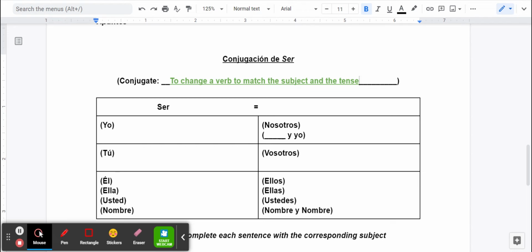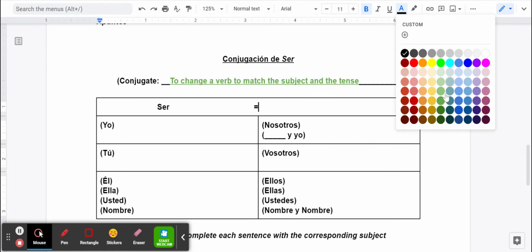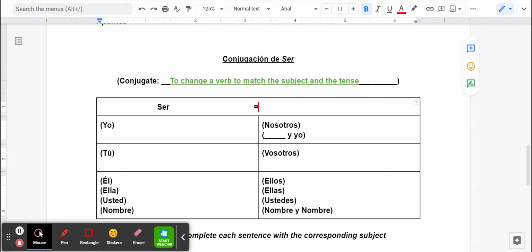The very first verb we're going to learn is ser, which in English would translate to be. I'm going to type this in red. Okay, to be. Now, if you're going to use the verb ser for yo, if you want to say I am, you're going to say yo soy.